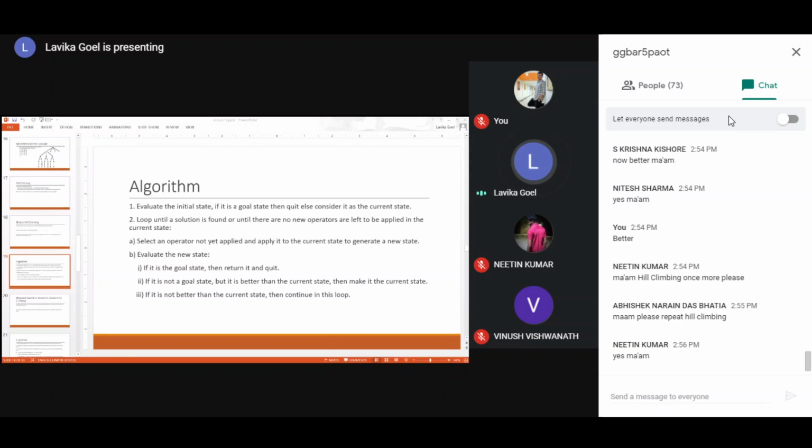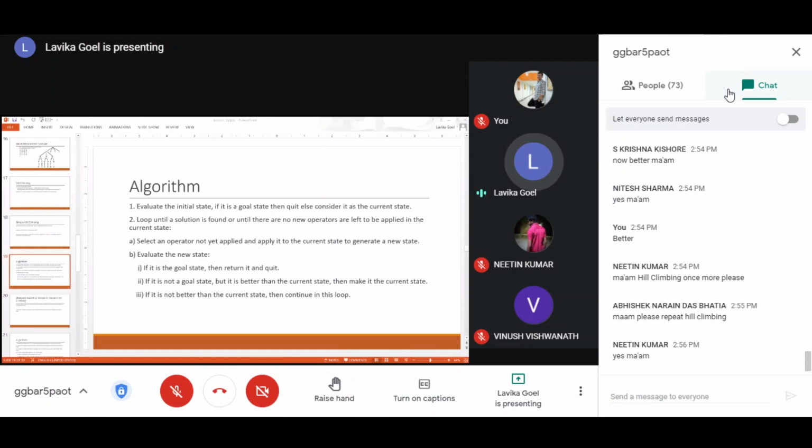So you will select an operator and apply it to the current state to generate a new state. If it is a goal state, okay. If it is better than the current state, then you have found a better state, so you will go to this better state and make it the current state. If it is not better, then you will try to generate another state. That is why it is written, if it is not better, then continue in this loop, because this loop is choosing all the rules and applying them one by one to generate the next states.